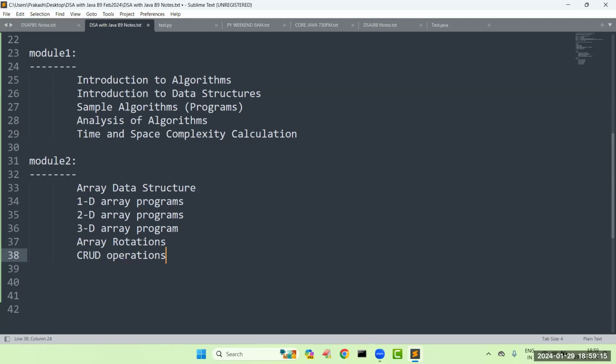Of course, we know very well that in Java, arrays are always fixed in size. Once you create an array with 5 elements, you can't add a new element to that array. You can't remove an element from that array, because an array is nothing but what? An immutable object, with respect to size, I am talking. But if I want to do that, is there any possibility? We can develop our own function.